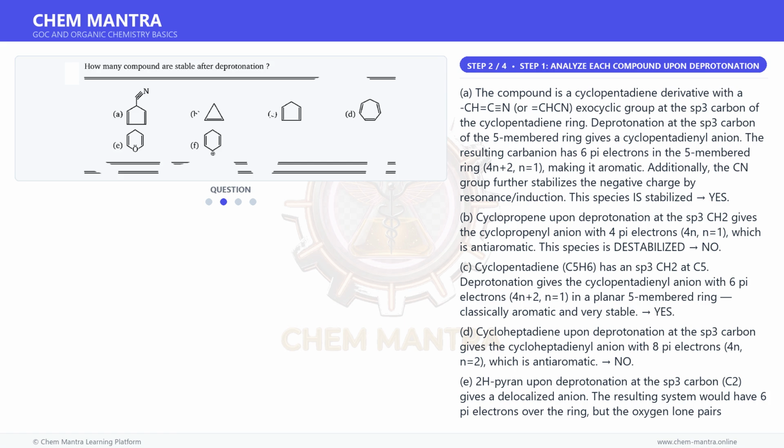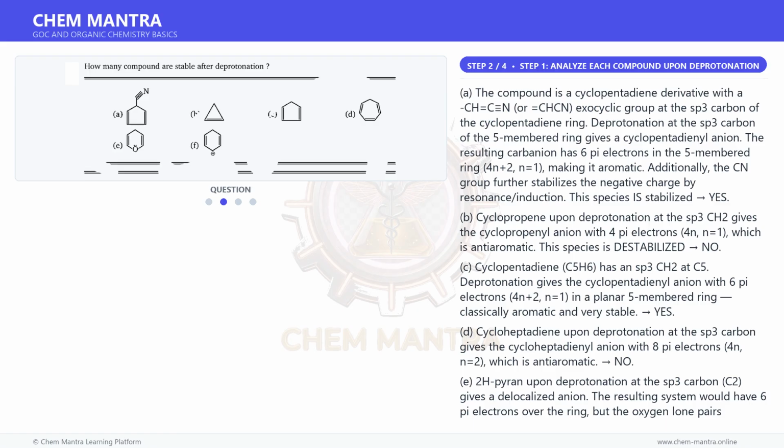C. Cyclopentadiene, C5H6, has an sp3 CH2 at C5. Deprotonation gives the cyclopentadienyl anion with 6 pi electrons, 4n plus 2, n equals 1, in a planar 5-membered ring, classically aromatic and very stable.